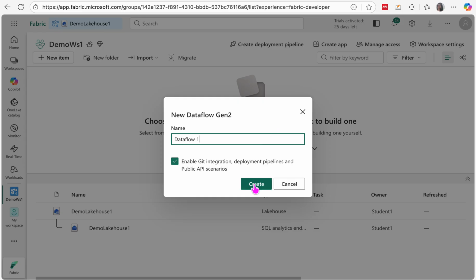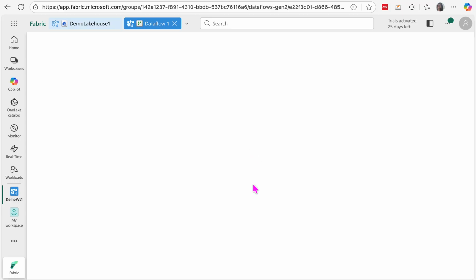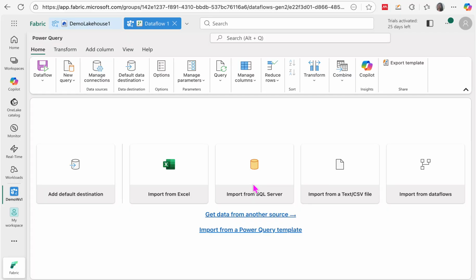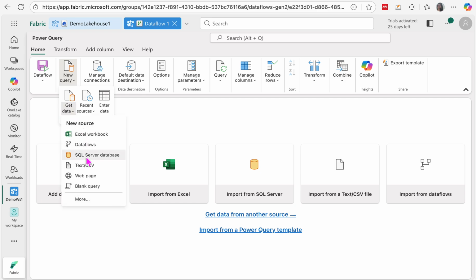Give your Dataflow a name and hit create. So this will open our Dataflow interface, and now over here to get the data we will go to the new query, and under the new query we will say get data, and then from here I need to select the option text/CSV.